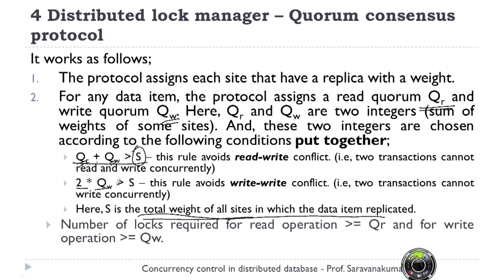So that means we give a little more importance to the write quorum than the read quorum. But QR plus QW greater than S, this rule avoids read-write conflict.